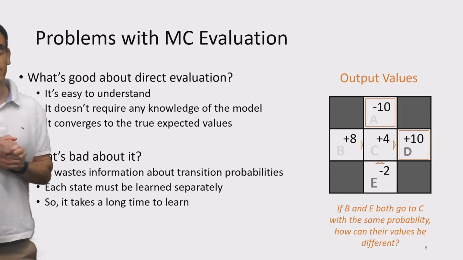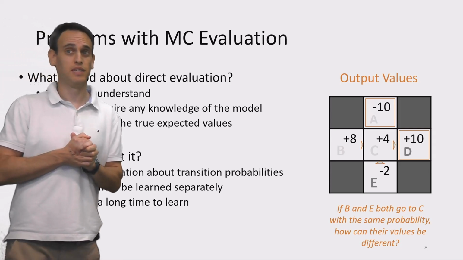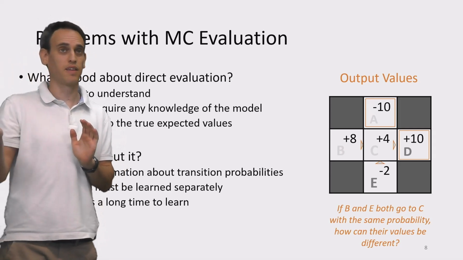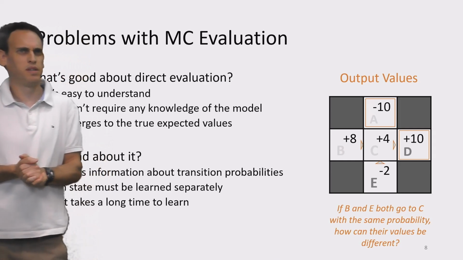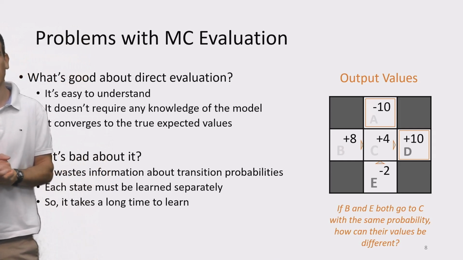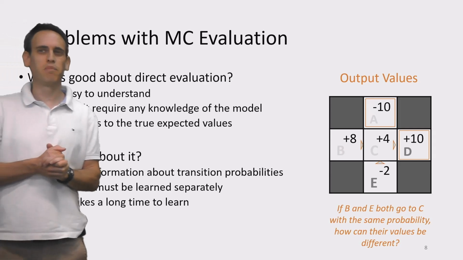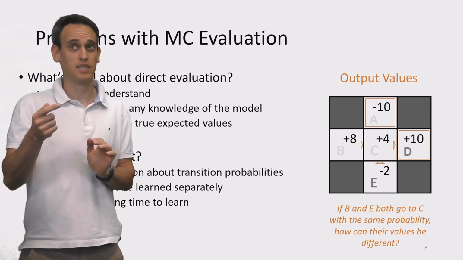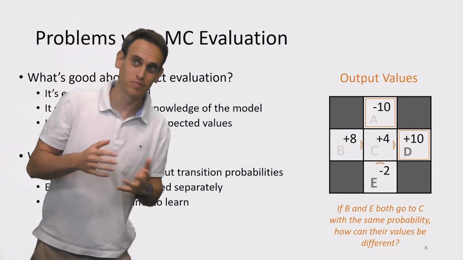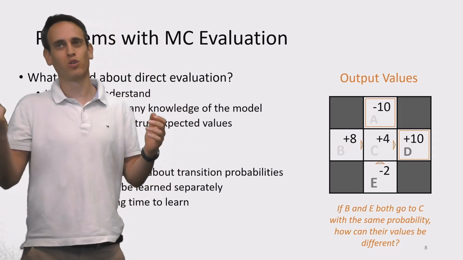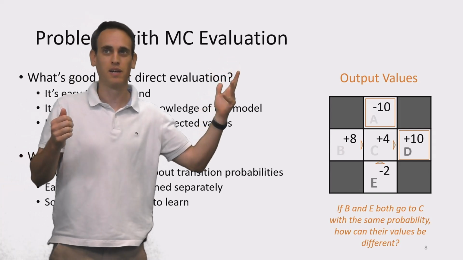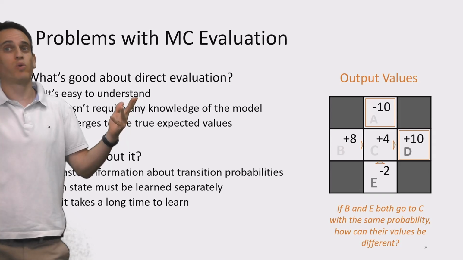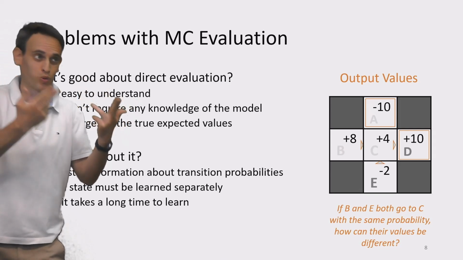However, the state values for B and E are very different, right? One has +8 and the other has -2. How can that be the case? If you remember, that's because one time that we started at state E and arrived at state C, we didn't get to state D. We tried to go east, but we slipped and got to state A. But that's not dependent on where we started from. Because of what property?